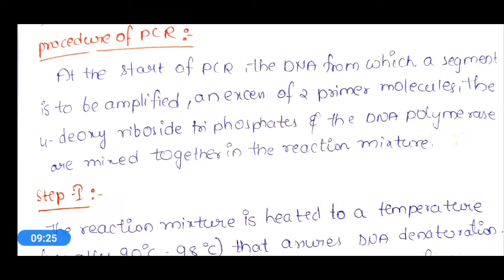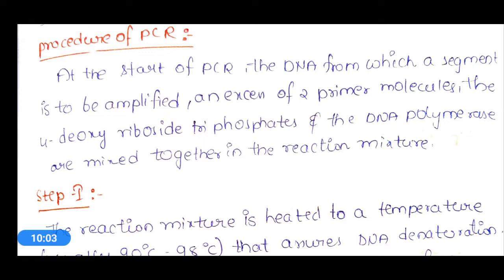Okay, so here, before starting this PCR reaction, what should we do? The sample DNA segment which is to be amplified is taken, and 2 primer molecules and the deoxyribonucleoside triphosphates are added, and also the enzyme DNA polymerase, which will carry out the DNA polymerization.